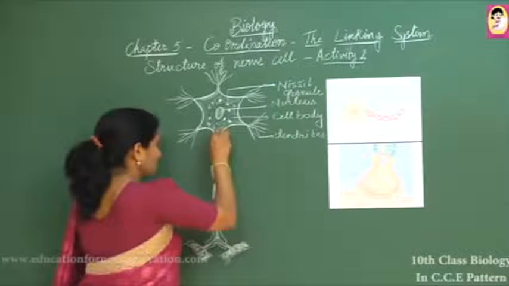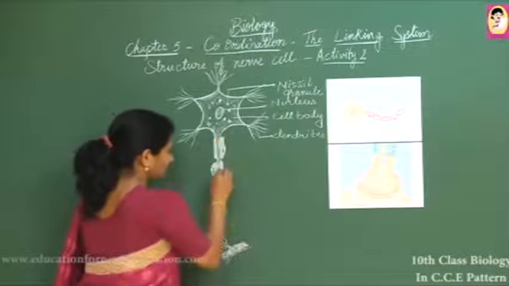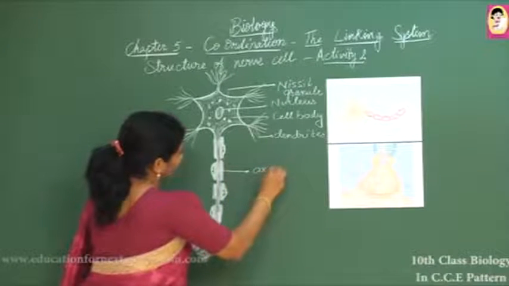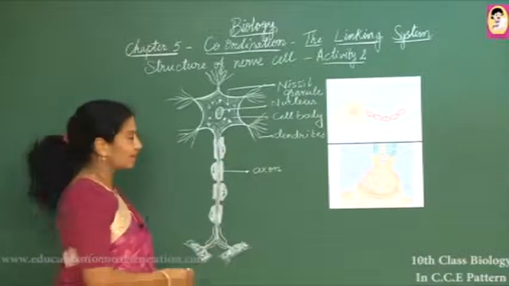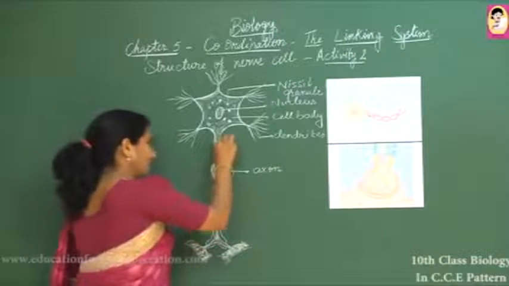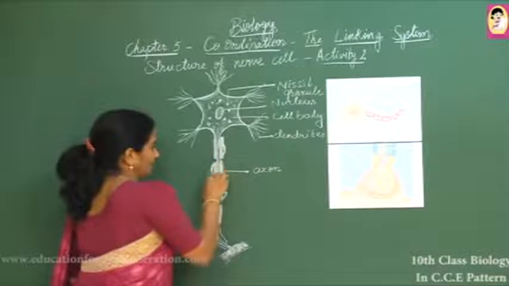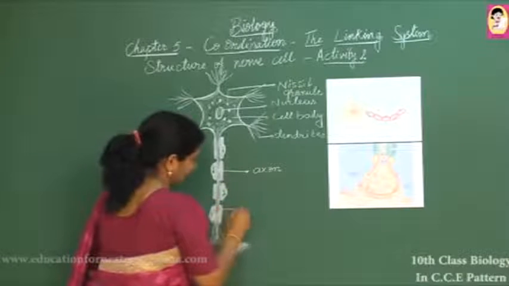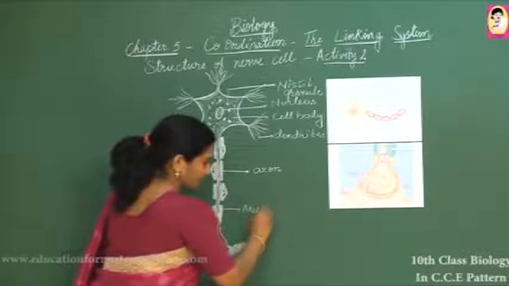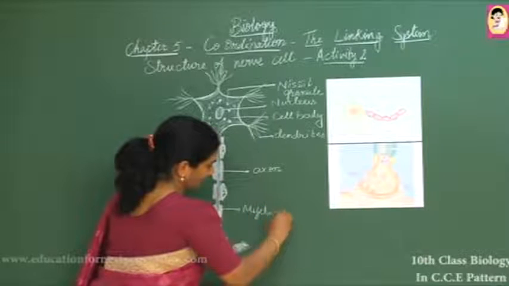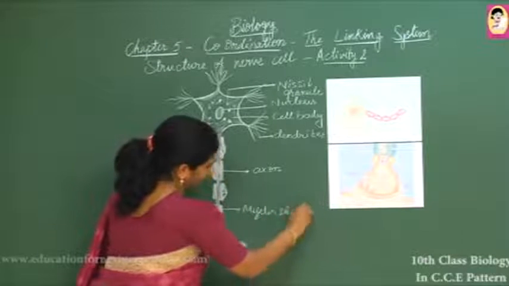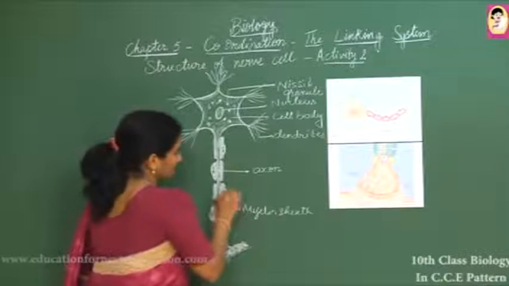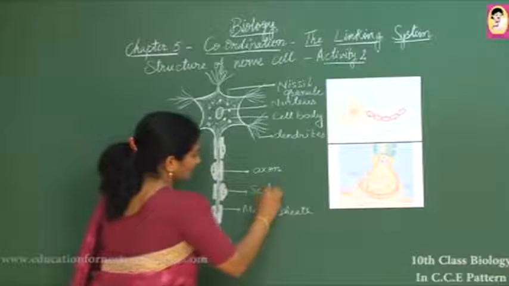The extension going downwards, that middle part, is called the axon. Axons are covered on both sides, spirally, with a sheath which we call the myelin sheath. In the myelin sheath, some special cells are present, which we call Schwann cells.